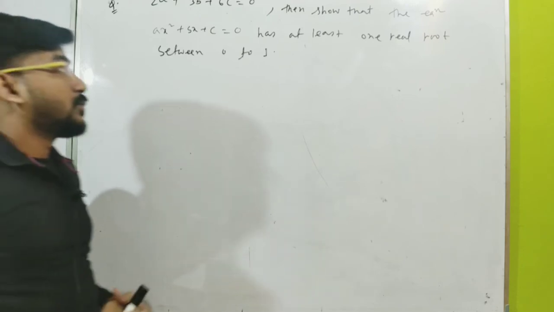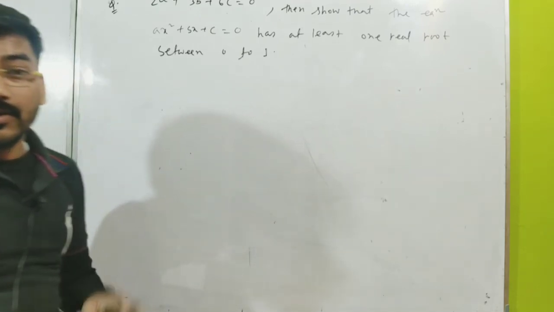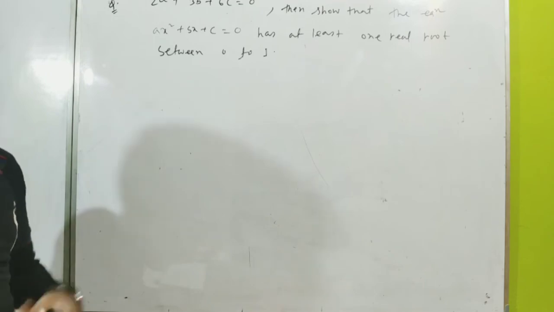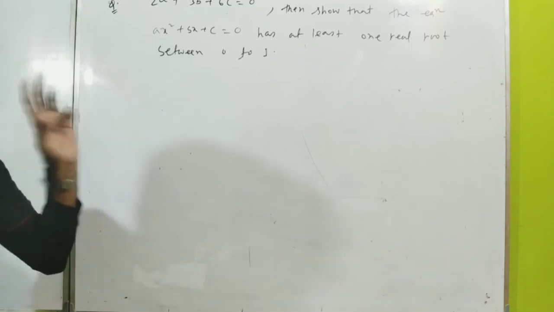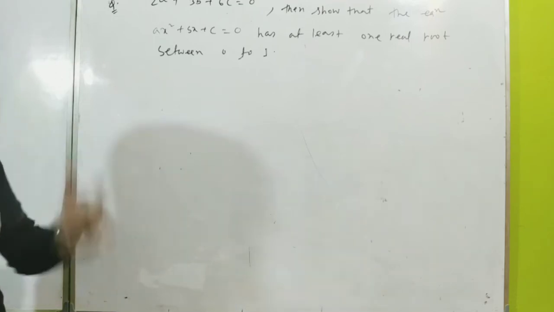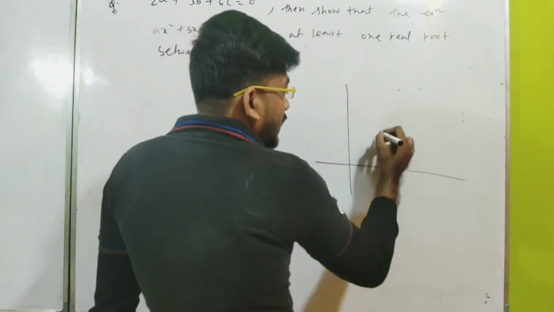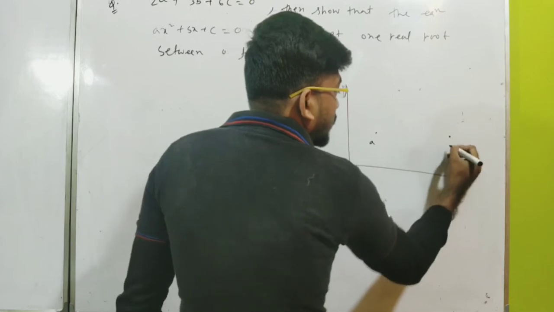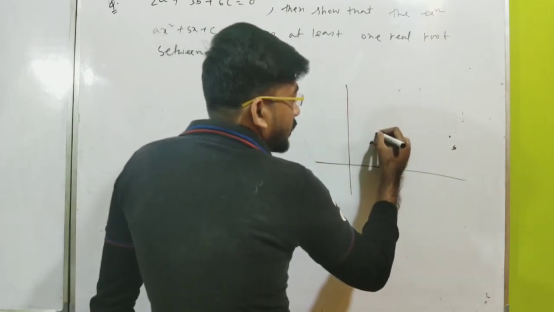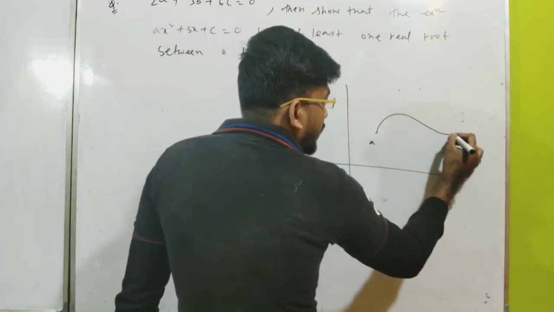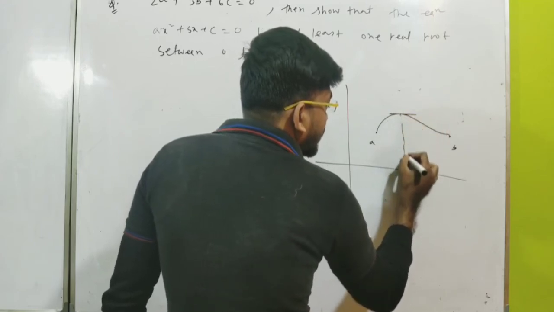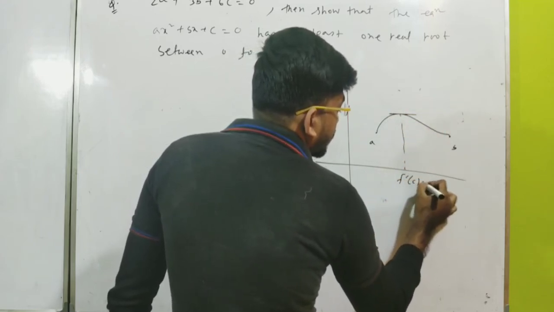So what we have actually learned from Rolle's theorem is very important for this problem. You have to apply Rolle's theorem conceptually. In Rolle's theorem, between these 2 points, if I have a function, then there is at least one point such that f dash c is equal to 0.